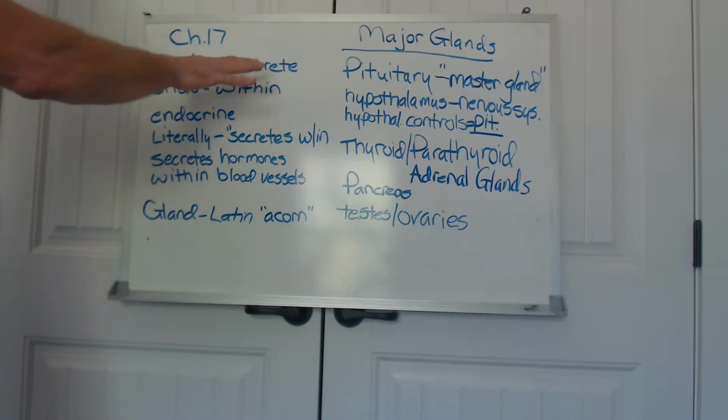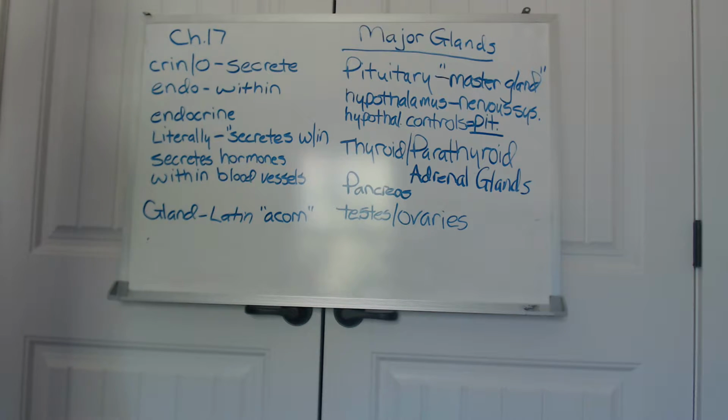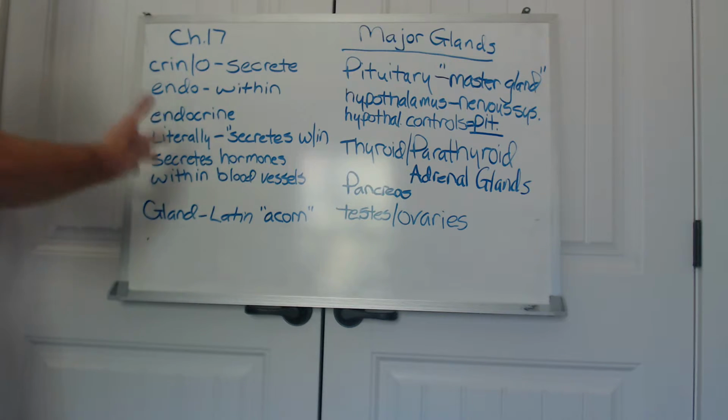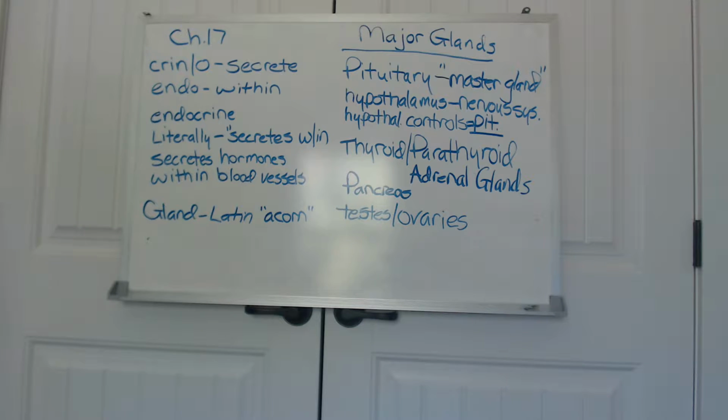So that's where we have the term secretion as part of our word root. And endo, again, means within. As I said, hormones get secreted right into the bloodstream. So the word endocrine literally means secrete within. And what are we secreting within? We're secreting hormones within the blood vessels.